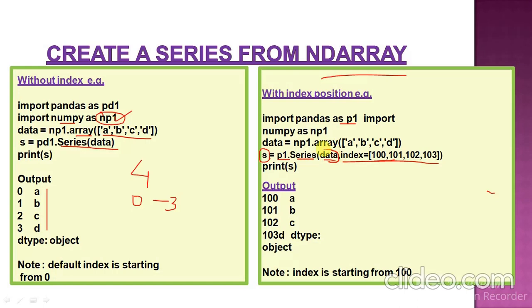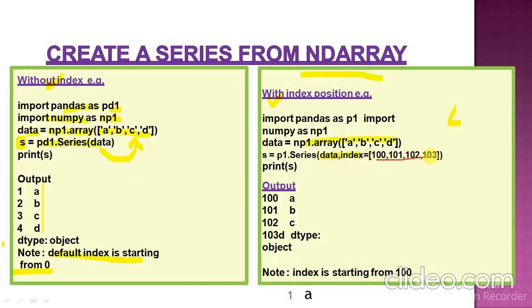Two arguments are here, one is the data and the other is the index. एलिमेंट्स 4 हैं तो what will happen, हमारा जो इंडेक्स है it will again be from 0 to 3 by default, but number of elements 4 हैं तो इंडेक्स भी 4 होंगे. तो instead of by default I have given the name of the index: 100, 101, 102 and 103. Now I am going to print the series object and output is like this.